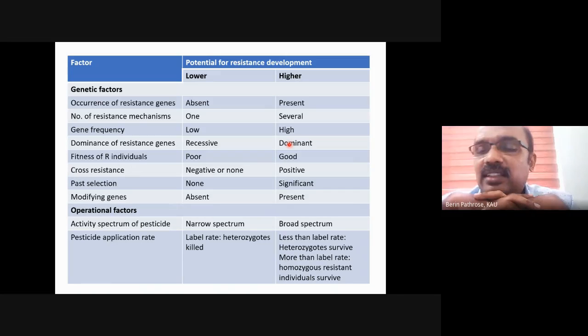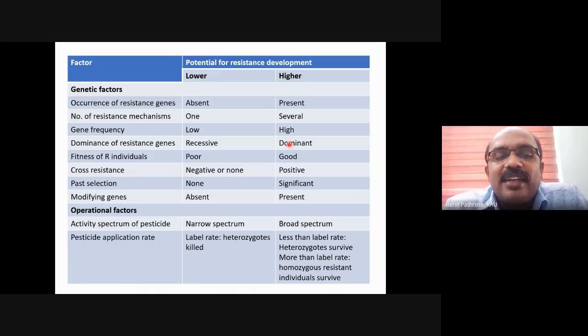And then modifying genes, that means other genes which can modify the activity of the enzyme. If any modifying genes are present, the insect will develop resistance quickly. If the modifying genes are absent, the chance of development of resistance will be slower. Coming to the operational factors that we have discussed, few of them we have discussed several times. The first one is activity spectrum of insecticide. If you have a broad spectrum insecticide and a narrow spectrum insecticide, which kind of insecticide will develop resistance quickly, broad spectrum or specific insecticide?